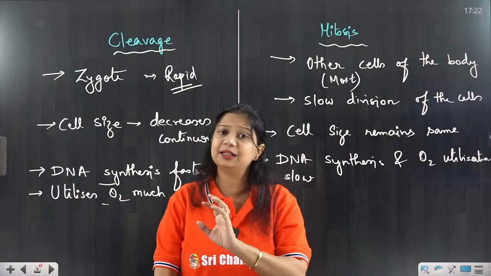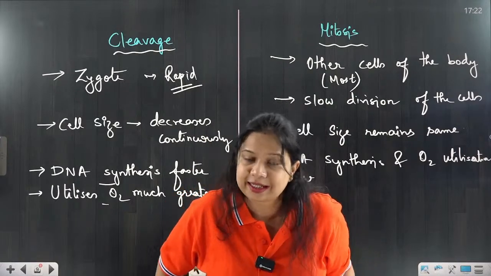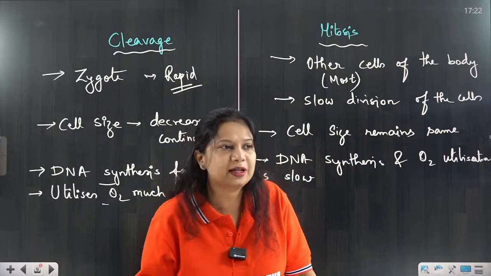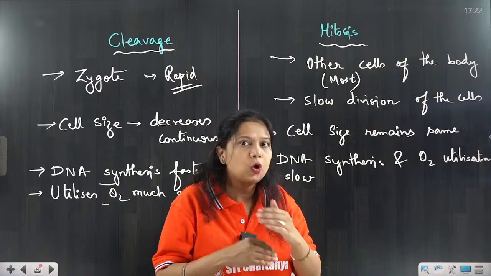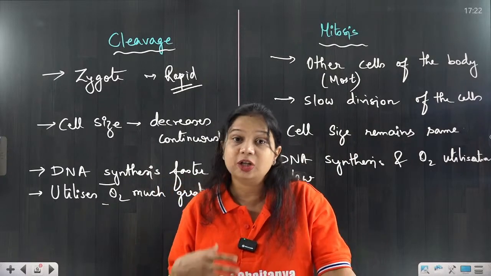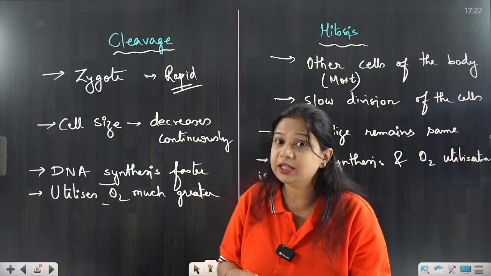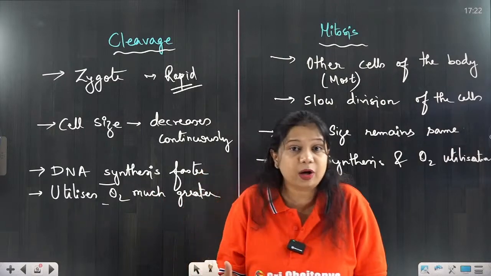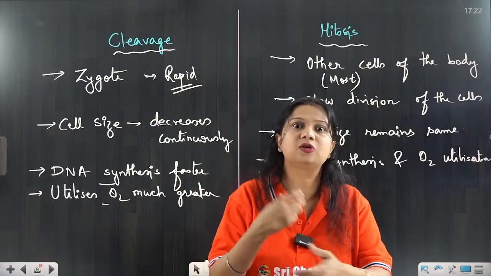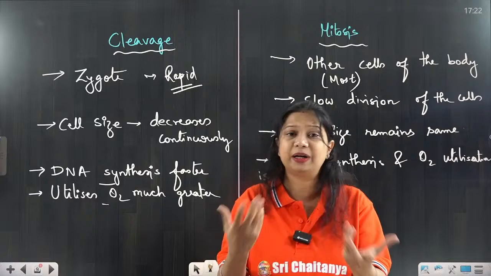Any cell other than the zygote undergoes mitosis. Now, when the zygote is dividing, it is a rapid type of cell division. Mitosis is a slow division. Since the zygote undergoing cleavage division is a rapid division, it utilizes a higher amount of oxygen, and as a result, DNA synthesis is also at a very rapid level.